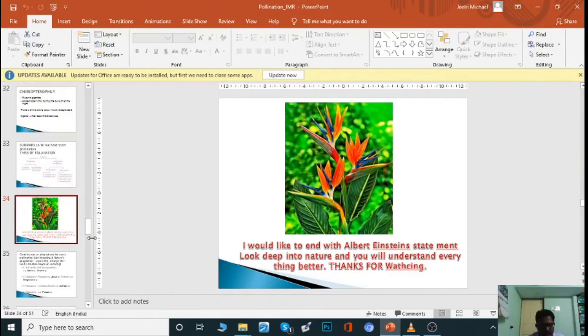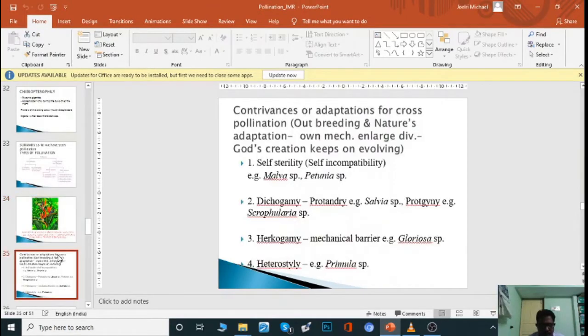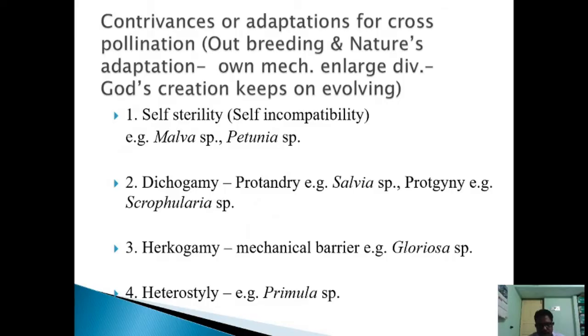So, as a continuation, last class we have seen about pollination and different types of pollination. And this class we will see about the contrivances or adaptations for cross pollination. What we call as the outbreeding and nature's adaptation or its own mechanism and how God's creation keeps on evolving. Now, these terms, whatever is put here, these are the contrivances or adaptations for cross pollination.